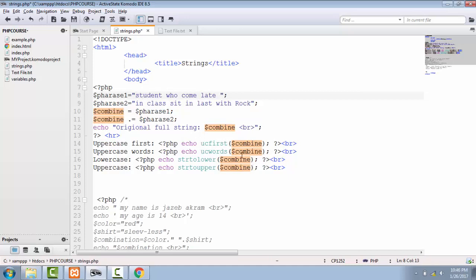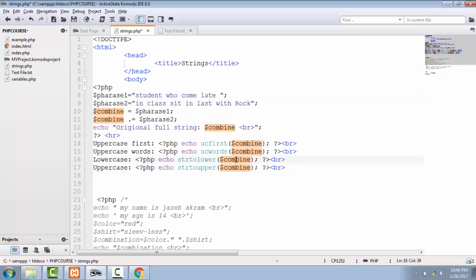And on line 15, by using the ucwords function of string, the first letter of the whole string's words will be in uppercase, meaning this student will have uppercase S, this who has uppercase W, this come has uppercase C, and so on.